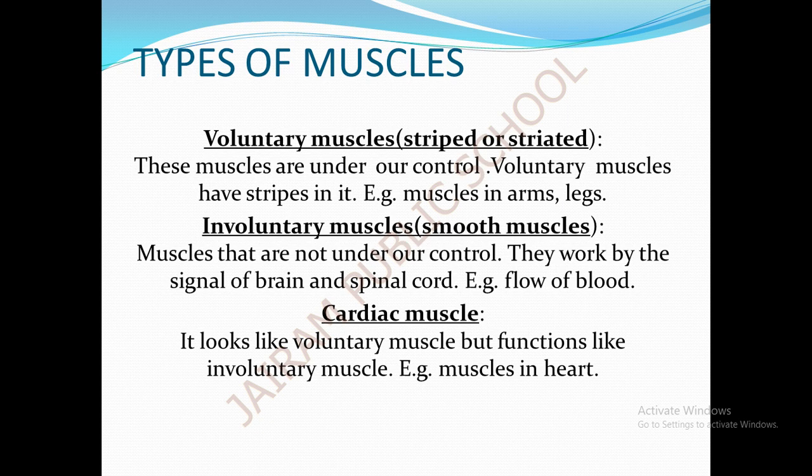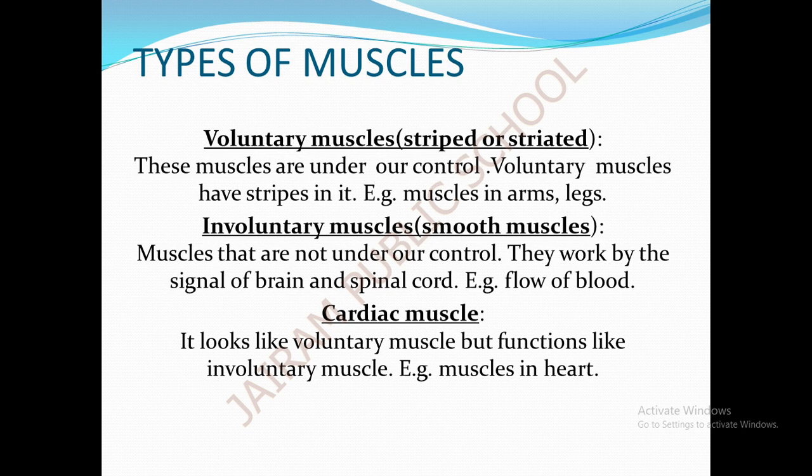Next is the types of muscles. The first is the voluntary muscles or striped or striated muscles. The voluntary muscle is also called striped muscle or striated muscle. These muscles are under our control. The voluntary muscles have stripes in them. We can use such muscles as and when we want. The muscles in our arms, legs, hands and feet are examples of voluntary muscles. The voluntary muscles have stripes on them similar to the stripes on a zebra. So, these muscles are also known as striped or striated muscles.